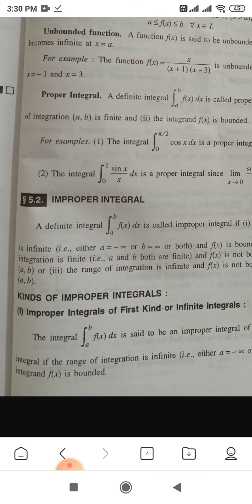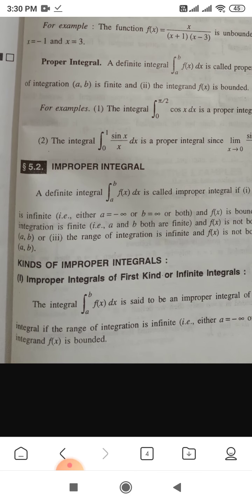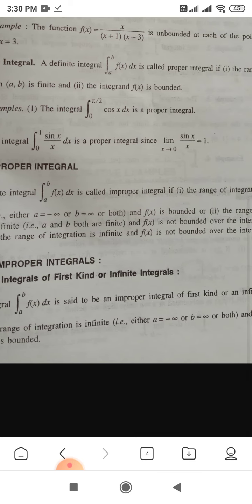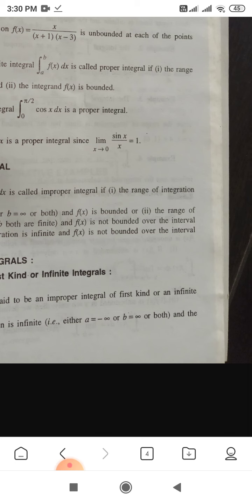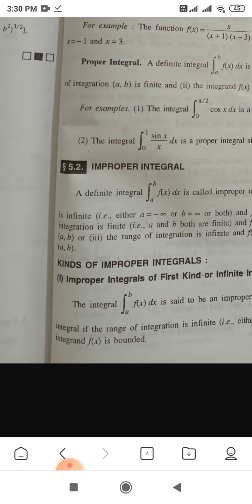So improper integrals are categorized into three parts. The first kind: the integral from a to b of f(x) dx is said to be an improper integral of the first kind, or an infinite integral, if the range of integration is infinite and the integrand f(x) is bounded.